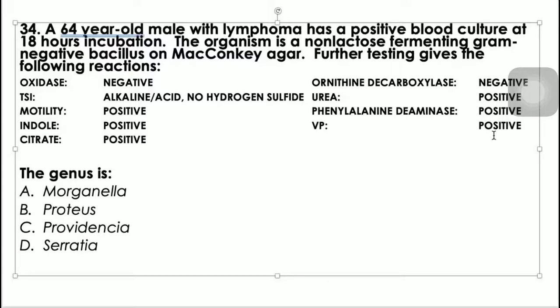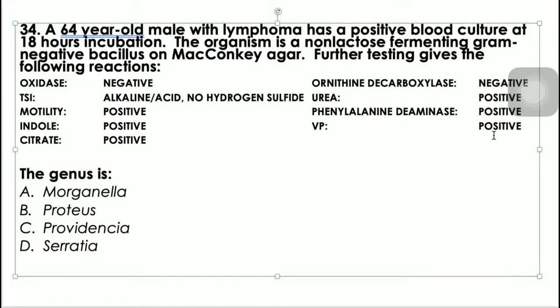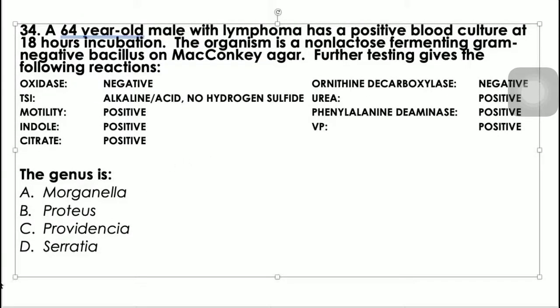Then let's confirm pa yung mga other test dito. Urea positive, that is true for Proteus, Providencia, and Morganella. So tama pa rin naman yun. And then phenylalanine deaminase positive, that is true for Proteus, Providencia, and Morganella as well. So the answer here is letter C, Providencia.